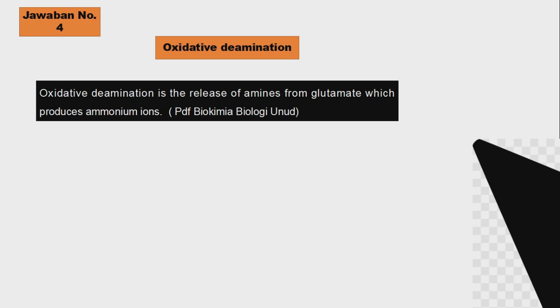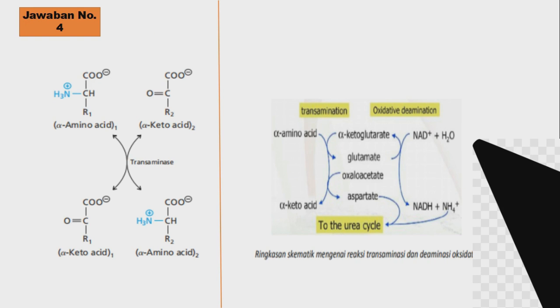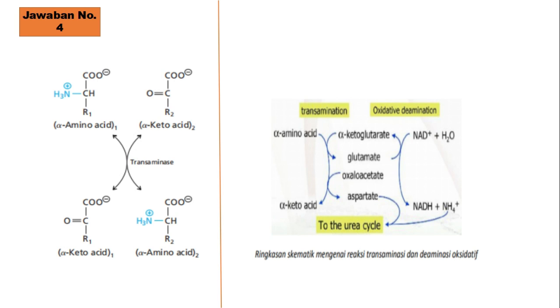And this answer I found in the PDF Biokimia Biologi. You can see in the picture on the left, the alpha amino acid.